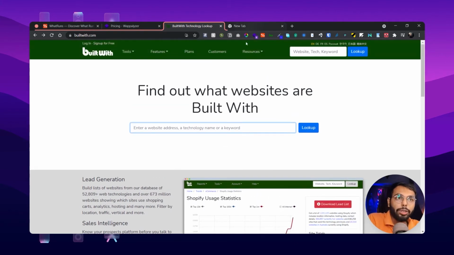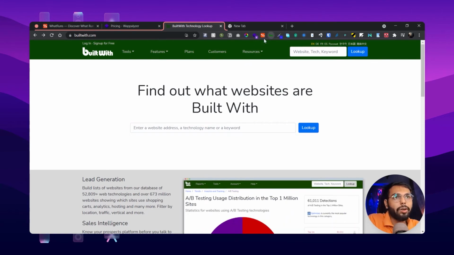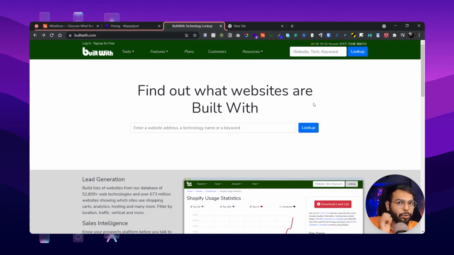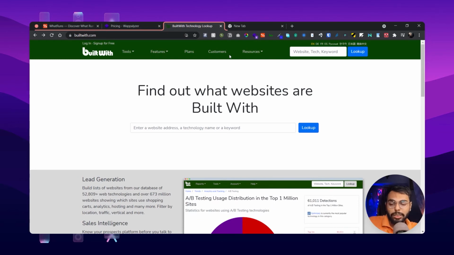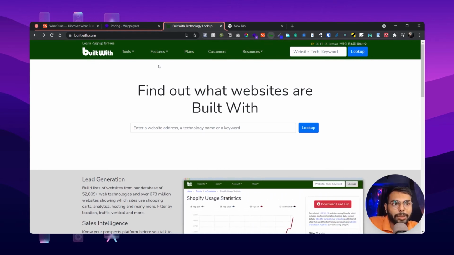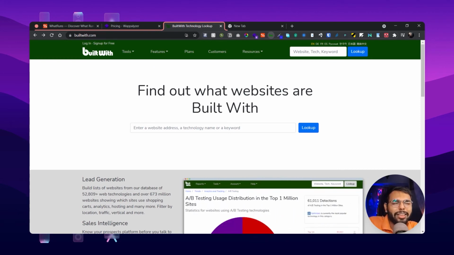BuiltWith also has a Chrome extension that you can run, and it will give you the details. But here is the thing: on a daily basis you can search up to five websites. I have already searched the BuiltWith website, so I will get four remaining.